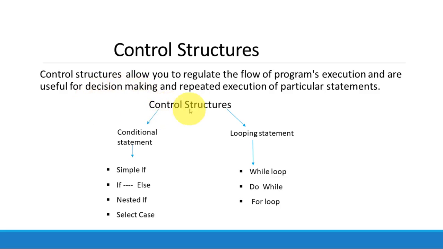Now there are two types of control structures: conditional statements and looping statements. Conditional statement is also known as branching. Under conditional statements we have if statement, if else statement, nested if, and select case. And in looping statements, we have while loop, do loop, and for loop. All these are for the execution of statements in any sequence depending upon the conditions, and the execution can be repeated a number of times.